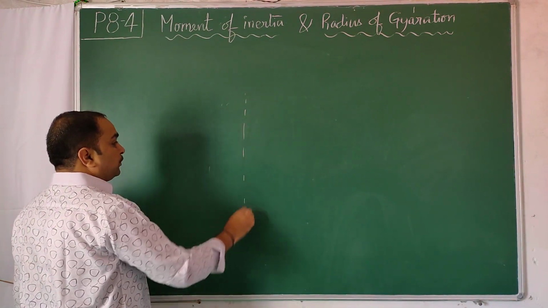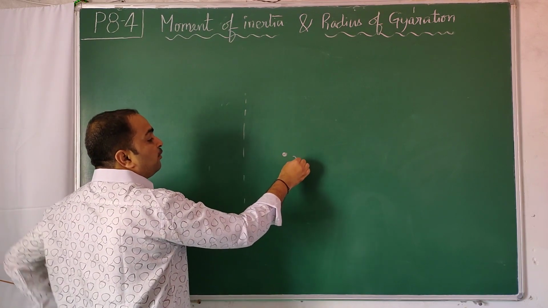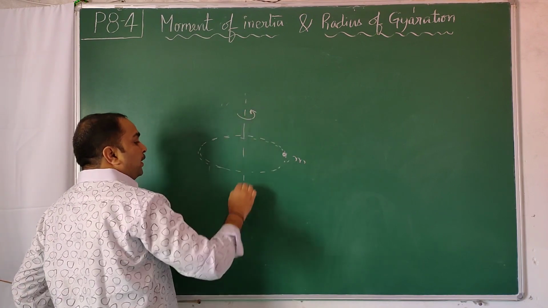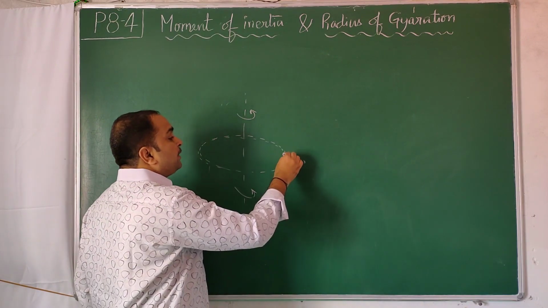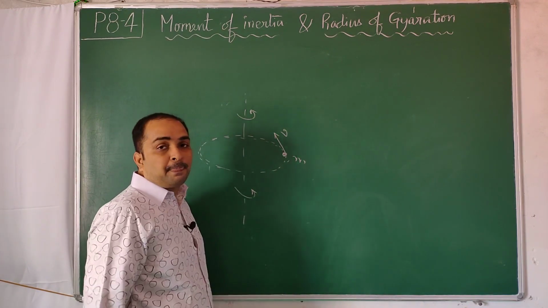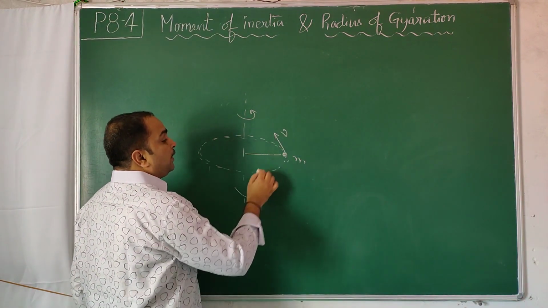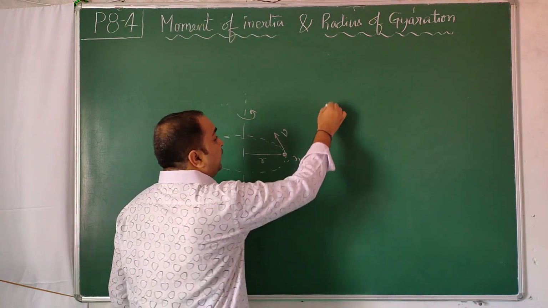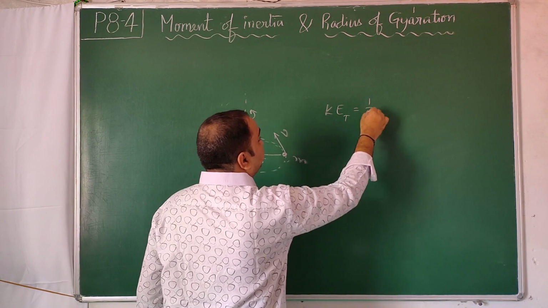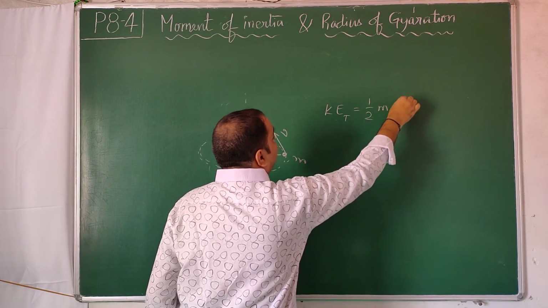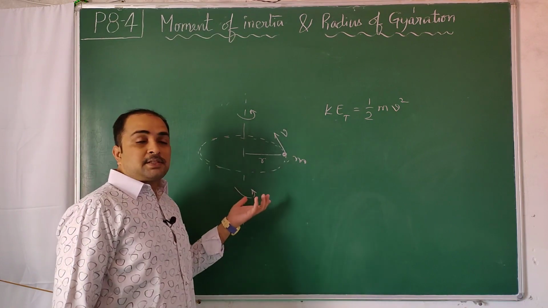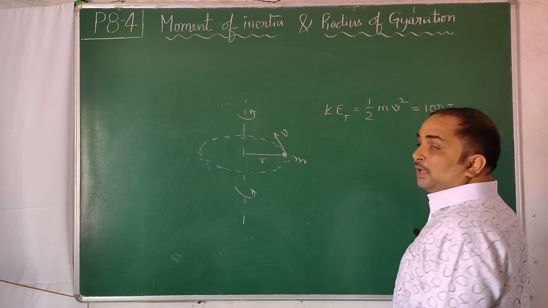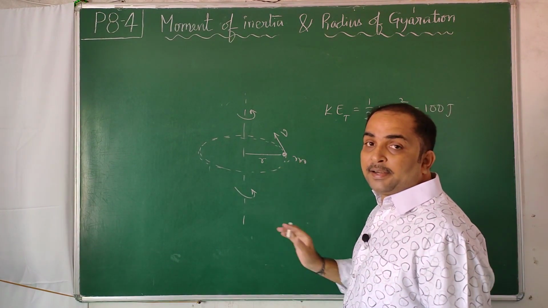For example, take this as the axis and let us circulate one particle of mass m around it. The mass is circulating around an axis. At any given instant, its speed will be tangential to the path, and this distance is r. We have translational kinetic energy equal to half m v square. Say this came out to be some 100 joules. So this particle has 100 joules of kinetic energy.